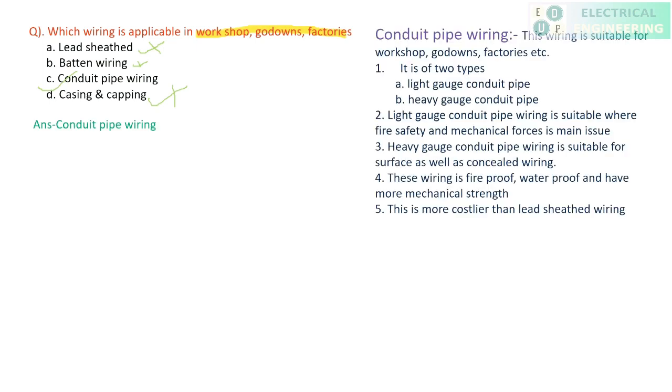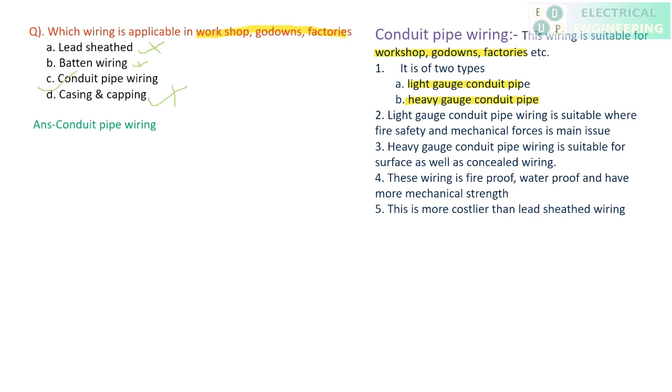So these are the basic points related to conduit pipe wiring. This particular wiring is suitable for godowns, workshops, etc. Means chemical factories also, you can use this wiring. It is of two types. One is light gauge conduit pipe, another is heavy gauge conduit pipe. Light gauge conduit pipe means the thickness of the pipe is a little bit lesser as compared to the second one.